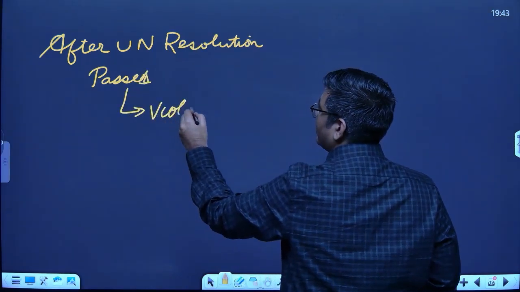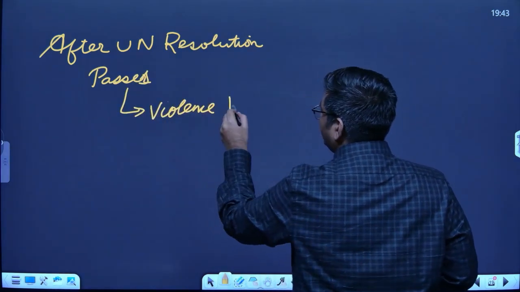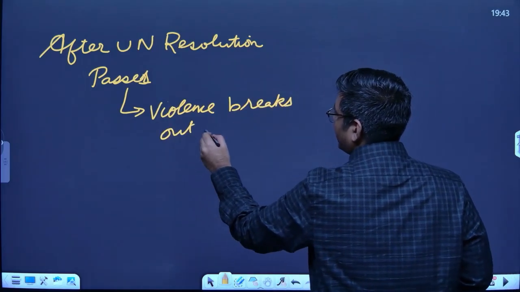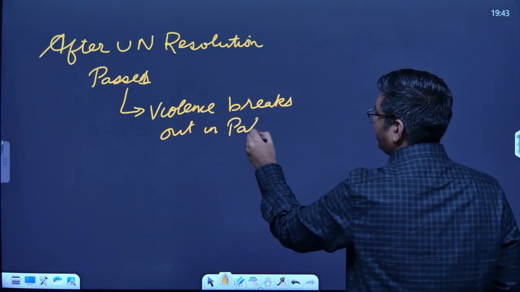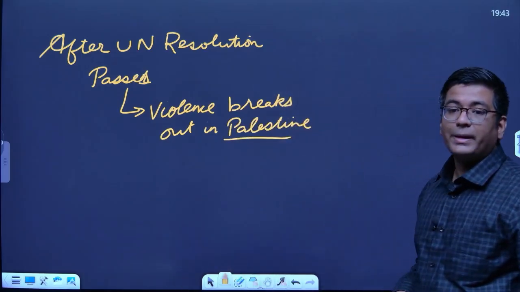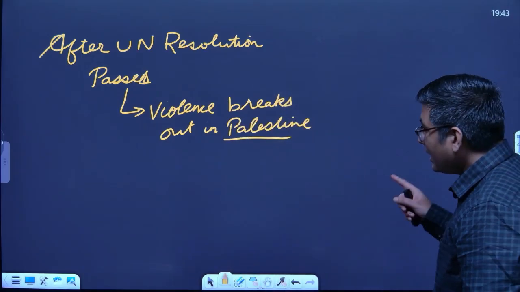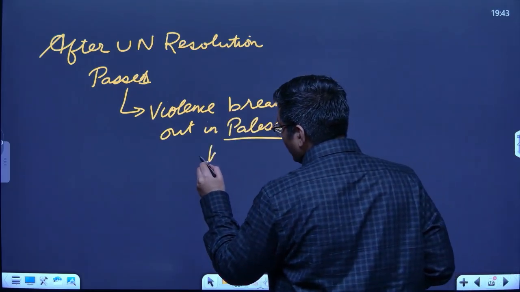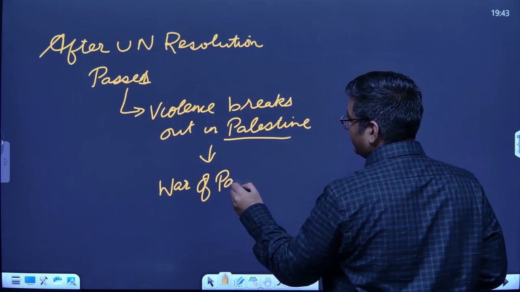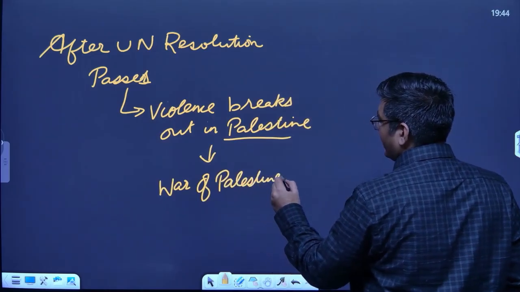Violence breaks out in Palestine. One of the worst violence breaks out in Palestine. Subsequently, this is something which is called the War of Palestine in 1948.